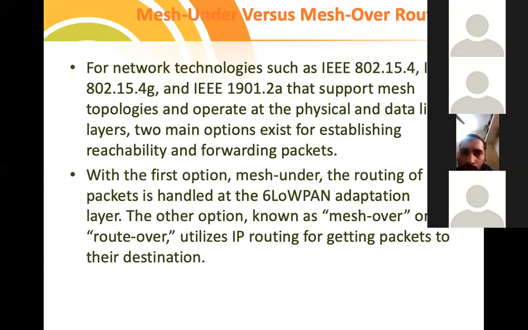So now what is the difference between mesh under and mesh over? Mesh under, in the sense, is when you want to have an adaptation layer within a limited set of sensors and limited availability of resources, say with respect to a private area, like our regular classroom. We're supposed to have a network in that class, so it is limited. We know the number of sensors and devices within the class. Then it is mesh under.